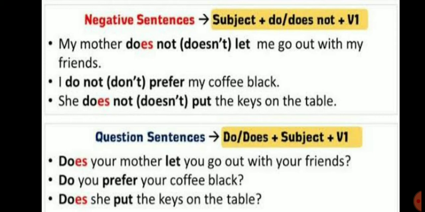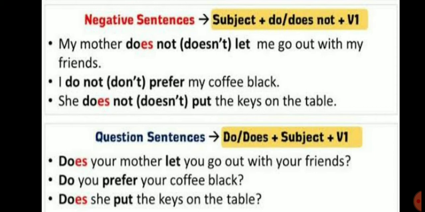If our subject is singular, we will use does not. If our subject is plural, we will use do not. And keep one thing very clear in your mind: if in any sentence you are using do, does, and did, we always use the verb first form.